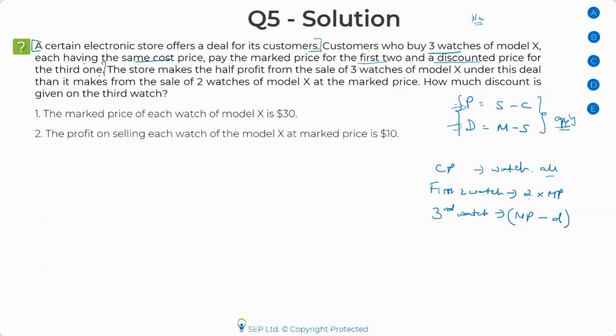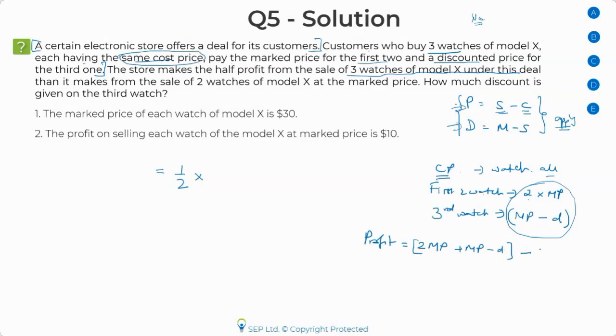Okay. Now, the third line says the store makes half the profit from the sale of 3 watches under this deal. So let's write down the profit here. Profit is what? Selling price minus cost price. What is the total selling price? The selling price is 2 MP plus MP minus D for the 3 watches. And the cost price: I'm selling 3 watches, all 3 watches have the same cost price.